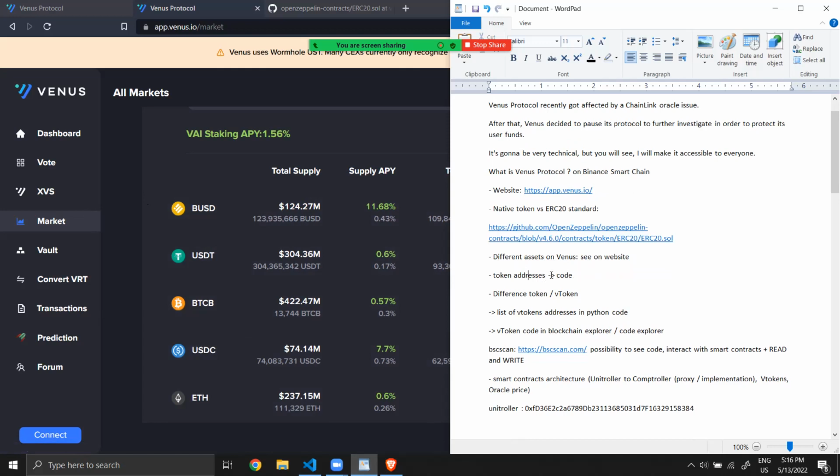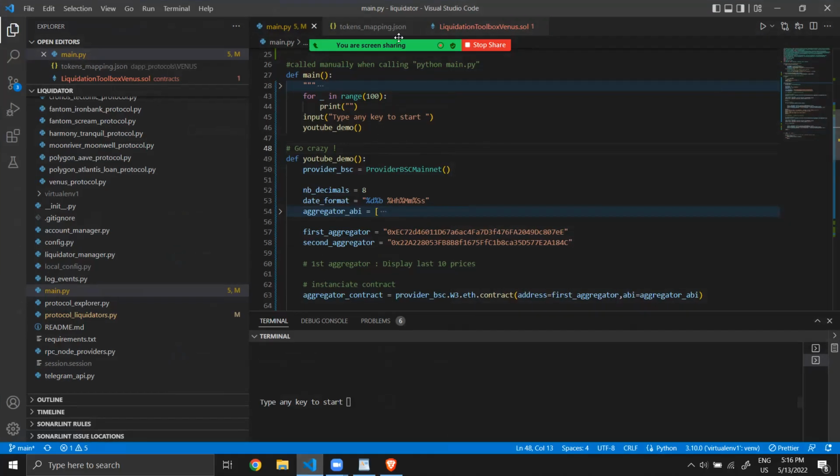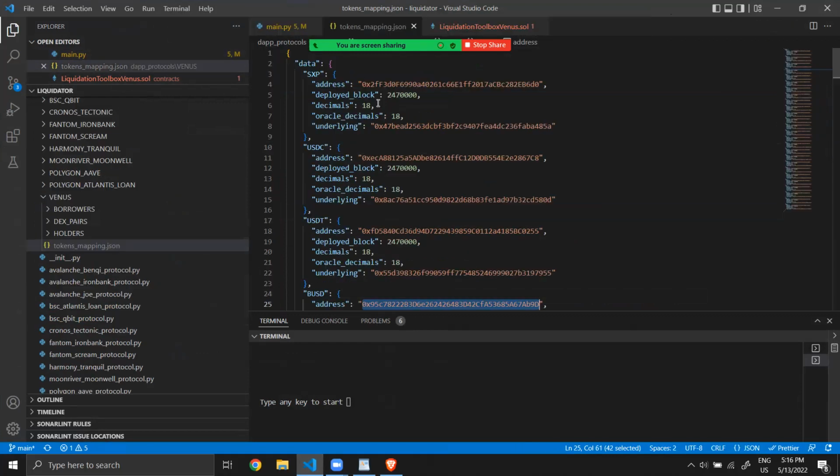How do you access the code of a given token on the blockchain? Here is my code in Python, and you can see that a contract has an address.